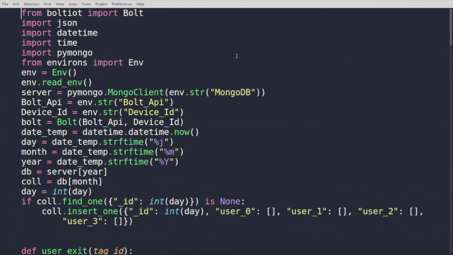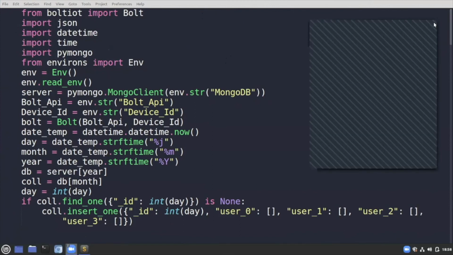I hope nobody has any doubts regarding how the Arduino code functions. Okay, thank you. Please mute yourselves.